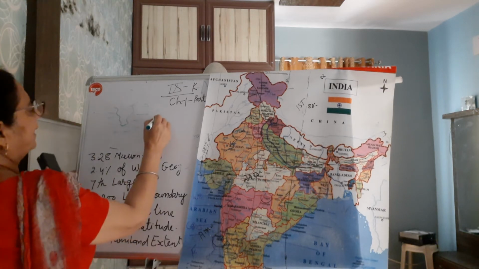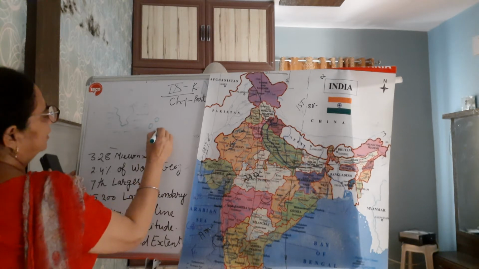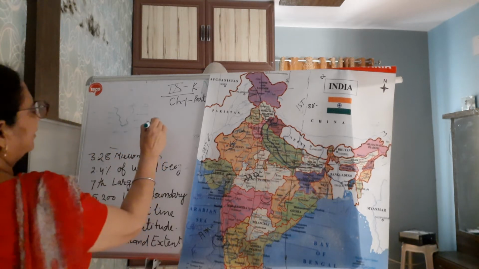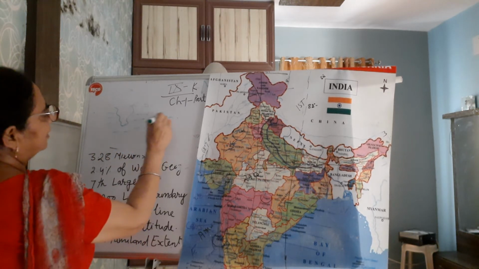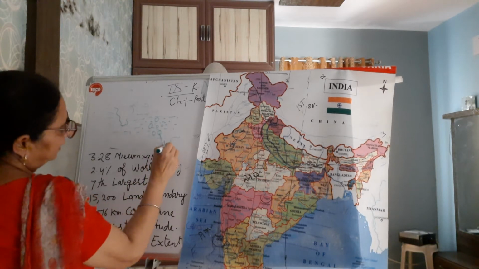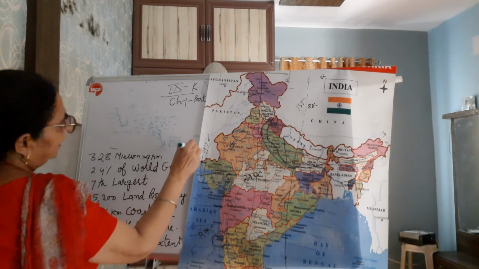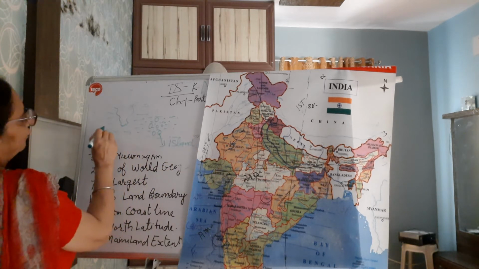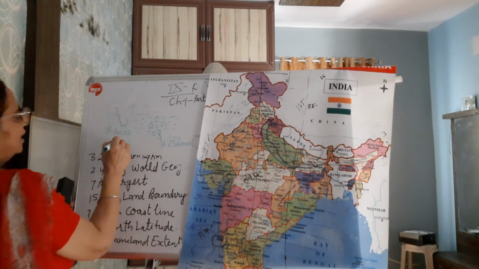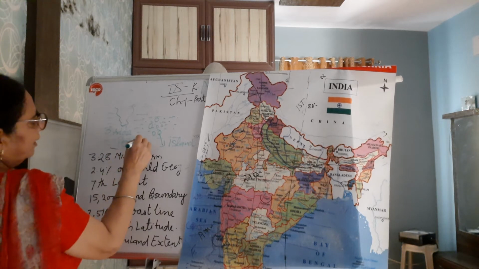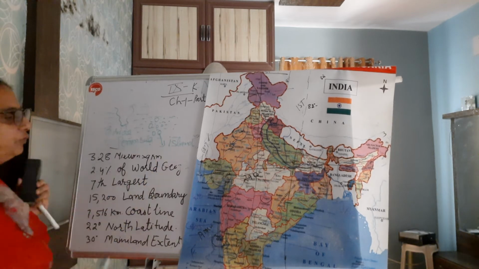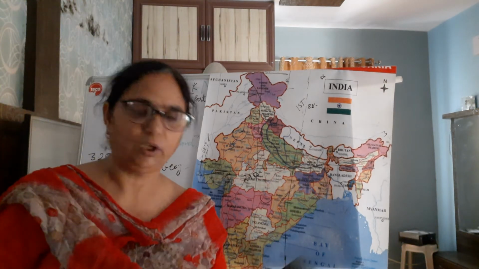When an area is covered by water from 4 sides, suppose we have the Andaman Nicobar Islands here, these islands are covered by water from the 4 sides. These areas are islands, and an area covered by water from 3 sides is a peninsula. You have to be very careful every time about peninsula India.